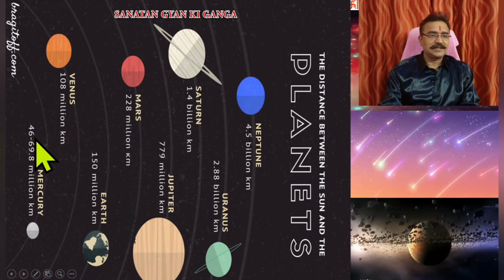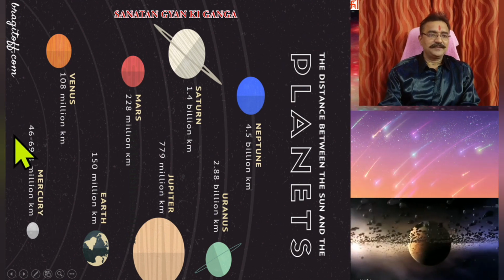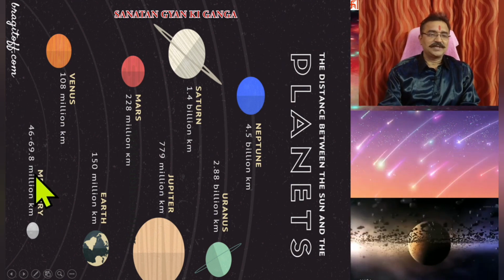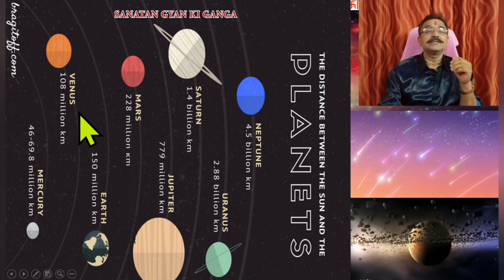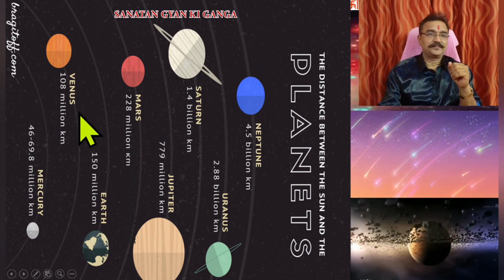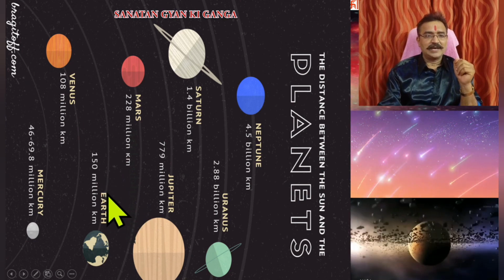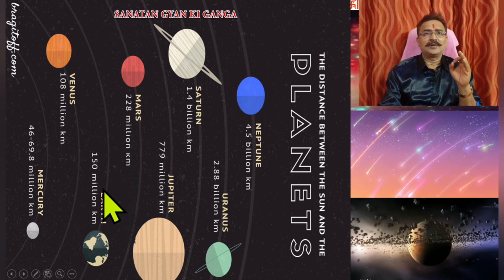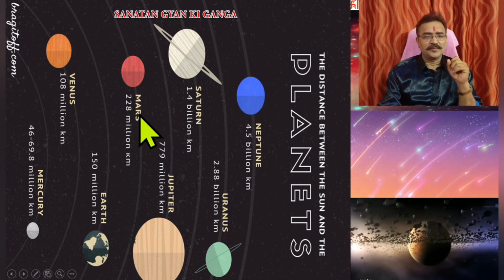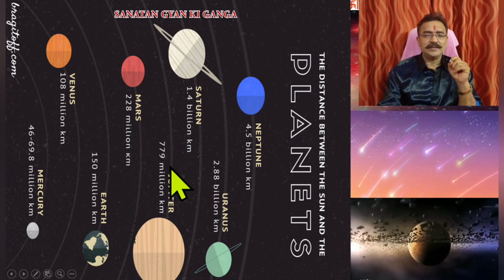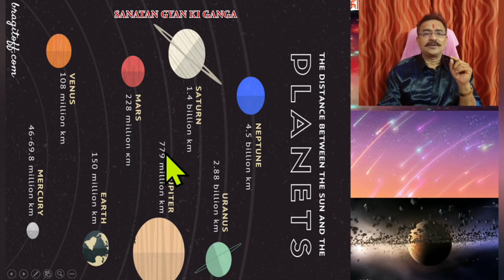How far they are, that we'll discuss here. So try to understand. This is Mercury. If this is the Sun, so this is Mercury. Mercury is almost 5 crore kilometers from the Sun. Venus is 10 crore kilometers from the Sun. Then Earth is almost 15 crore kilometers from the Sun. Then Mars 22 crore kilometers from the Sun. Then Jupiter 78 crore kilometers from the Sun.